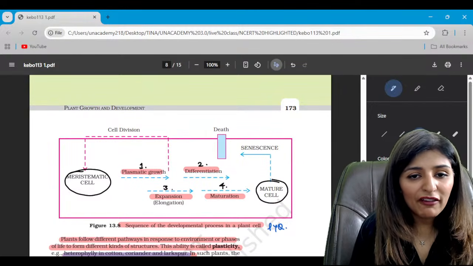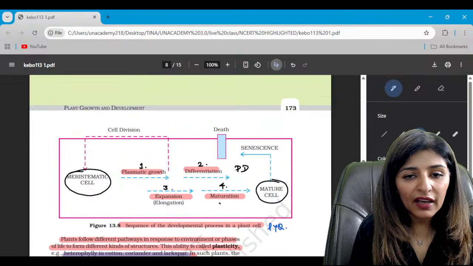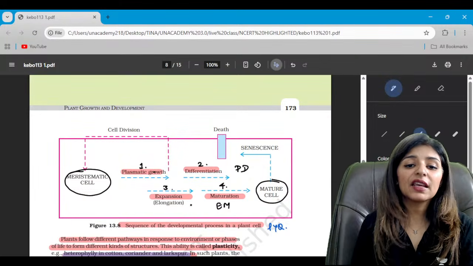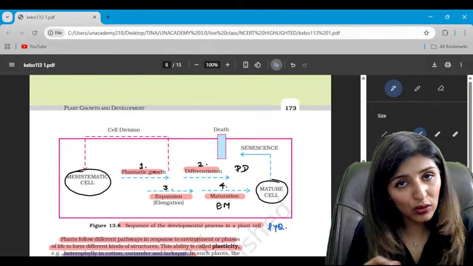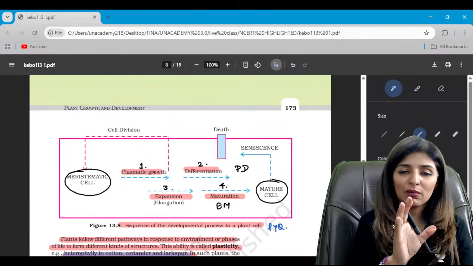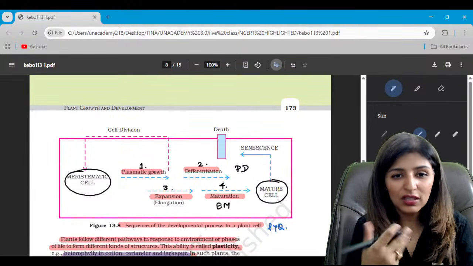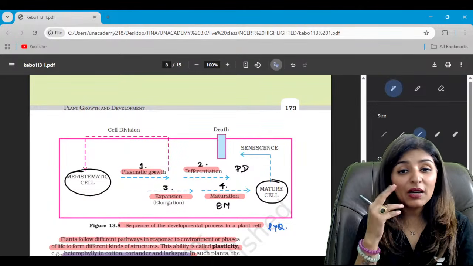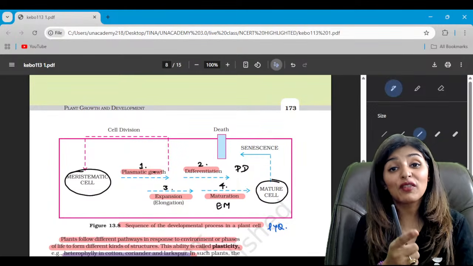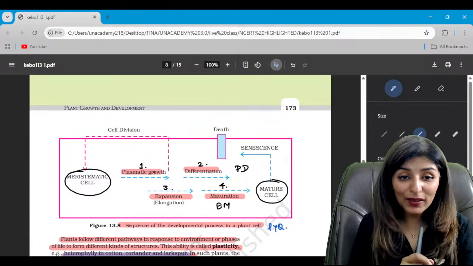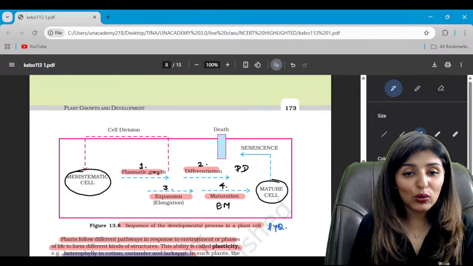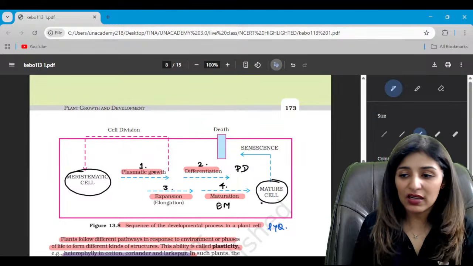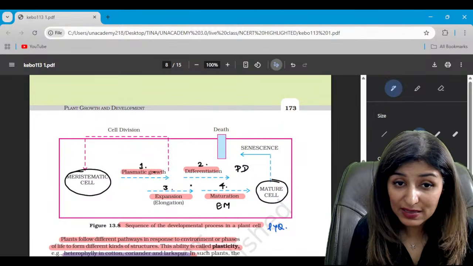Now please learn it as such. On top we have PD and here we have EM. So plasmatic growth, differentiation, expansion and maturation. I know you will be easily able to remember all the four processes which convert a meristematic cell into the mature cell. But now the trick is you also have to remember them in a particular order. So plasmatic growth, then differentiation, PD and EM. Is that clear? Then expansion and maturation. Learn them in this particular order.